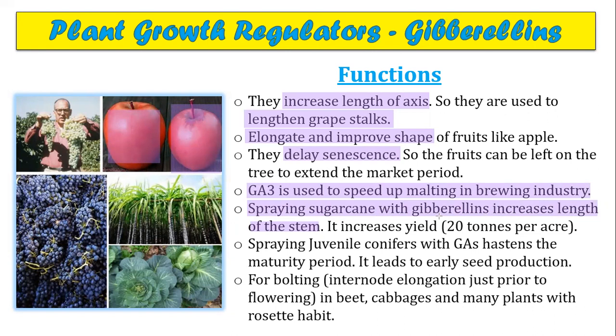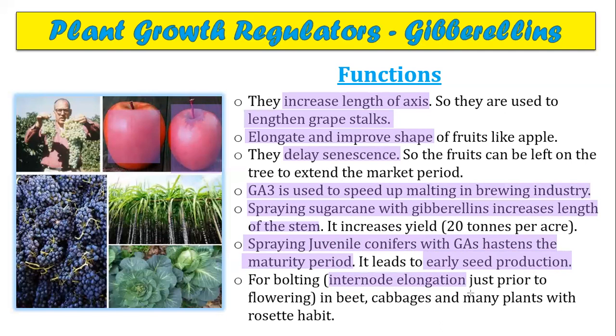That is, the length is increased in sugarcane, and the yield can be increased to 20 tons per acre. Yes. Spraying juvenile conifers with gibberellic acid hastens the maturity period and leads to early seed production. For bolting, that is, internode elongation just prior to flowering, in beet, cabbages, and many plants with rosette habit, gibberellins are used.